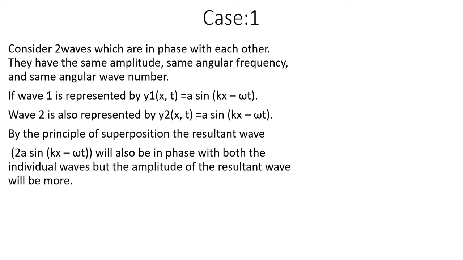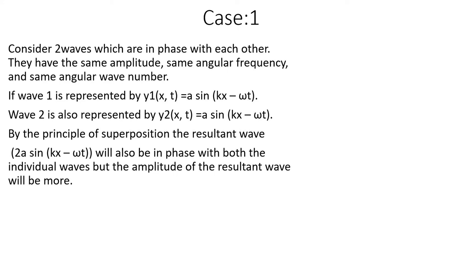minus omega t). So what is the speciality of the resultant wave? In the resultant wave also you can see that the angle is the same, kx minus omega t. So we can say it is also in phase with both the individual waves. How can we say in phase? If the angle is the same.